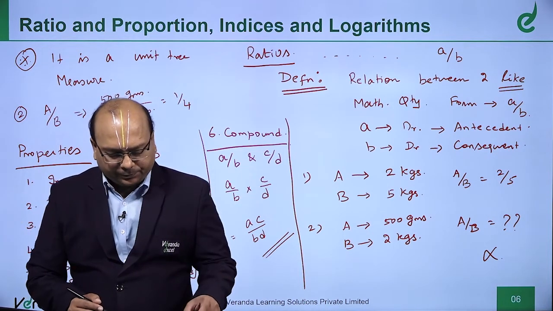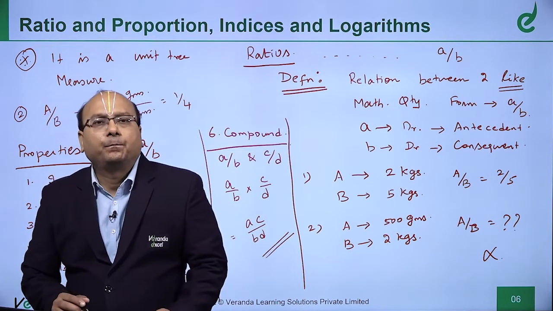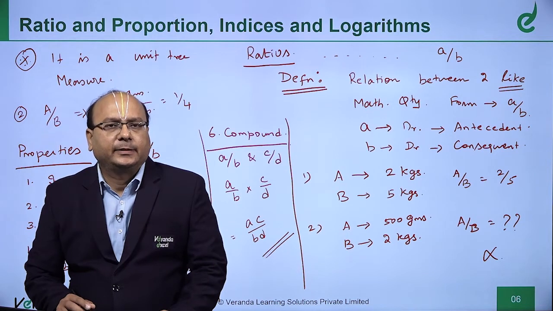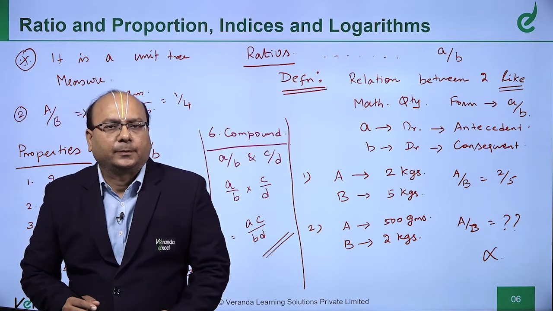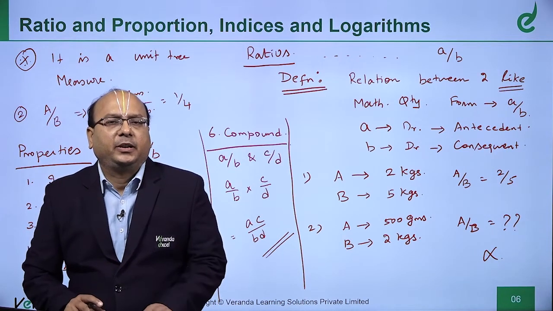Okay. So, this is the introduction about ratio, and we will see more in the problems and solution series. You can see more ratios there. The concept wise, this is what a ratio means.